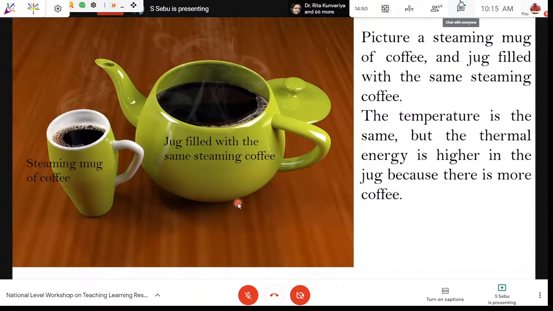We can easily demonstrate these things in the classroom by showing the same coffee, one in the mug and one in the jug, and we can ask why. Because the jug has a larger quantity of coffee, and therefore it has more thermal energy. But when we look at the mug, it has less quantity of